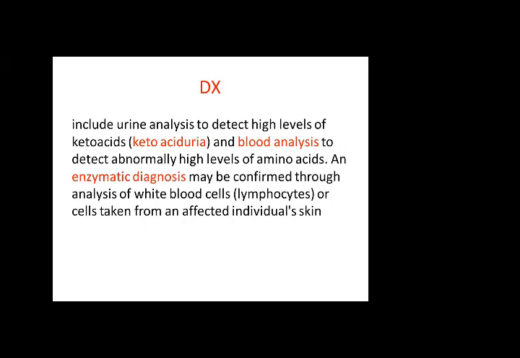This is called tissue typing or skin examination, because these amino acids accumulate and give a maple smell from the skin, sweat, urine, plasma, everywhere. And with a skin test, you can find out this sort of disorder.